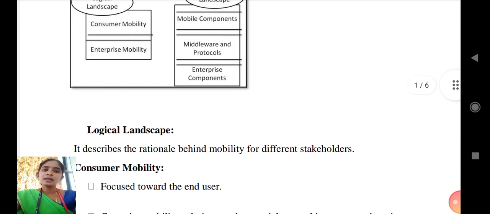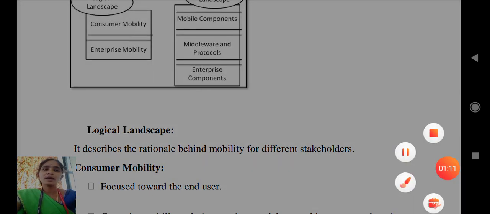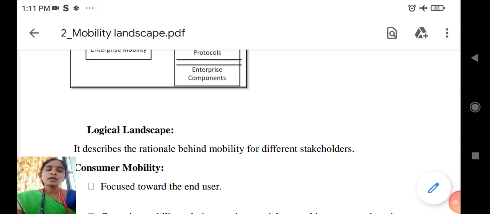Consumer mobility is fully focused on the end users. That means the applications which will be accessed by the end user come under consumer mobility. The applications used by the end user include gaming and entertainment. We use a lot of gaming applications. After the deployment, the end user uses them and gets many benefits.